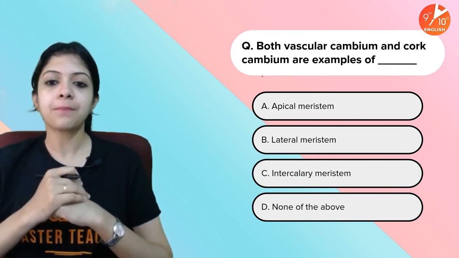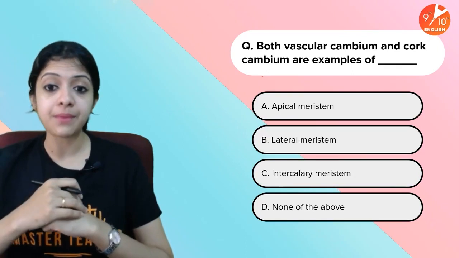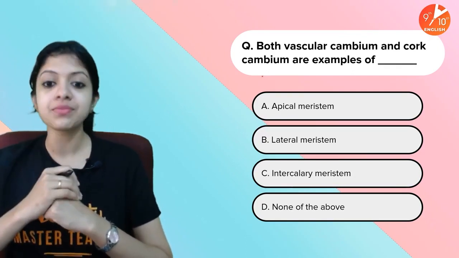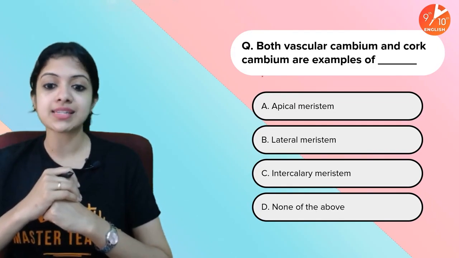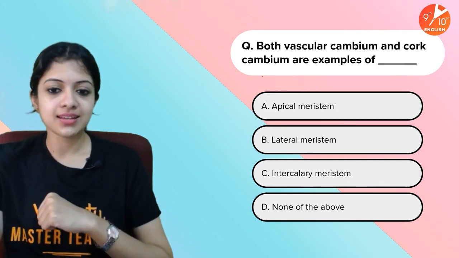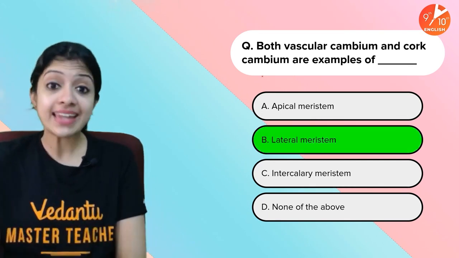Question number 2. Both vascular cambium and cork cambium are examples of which of these? Apical meristem, lateral meristem, intercalary meristem, none of these. And your time is up. The answer is lateral meristem.